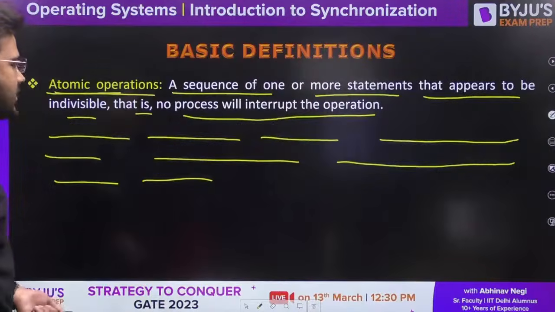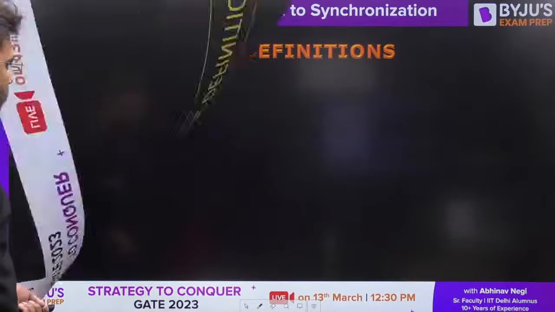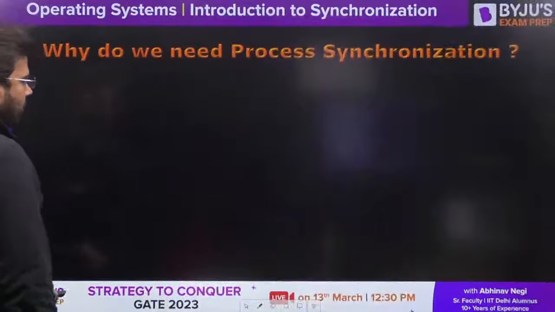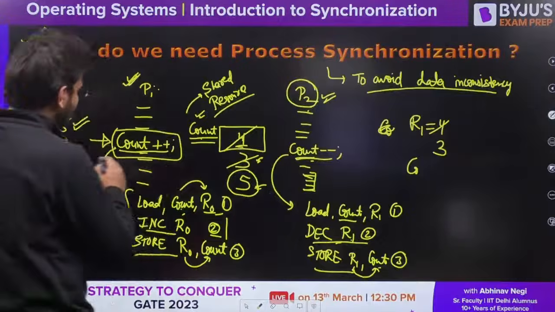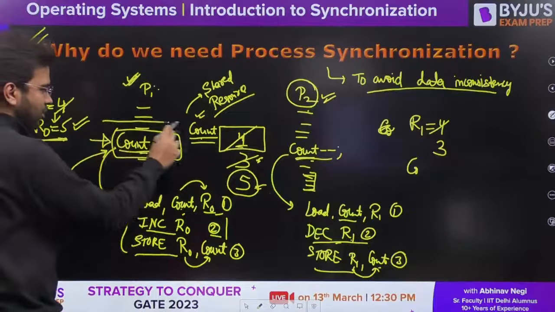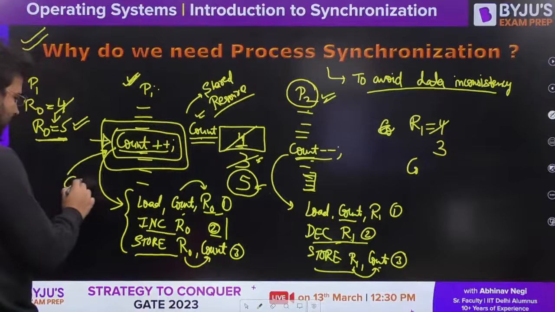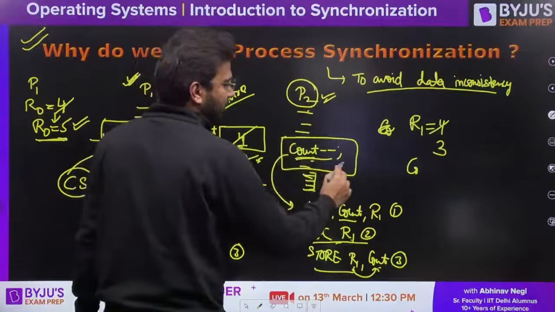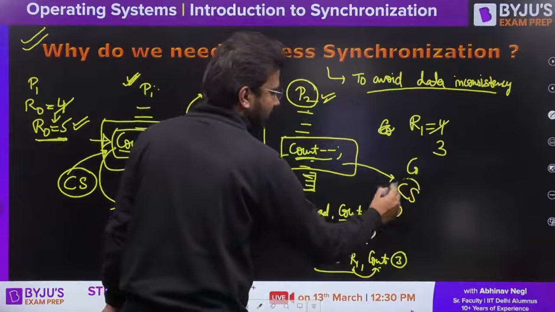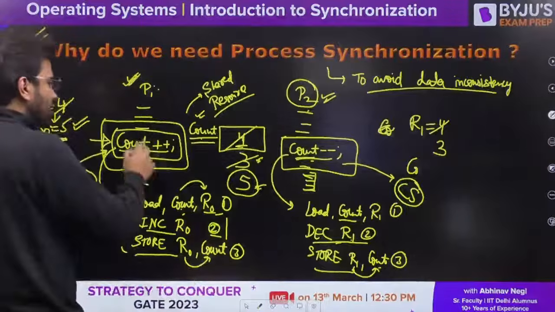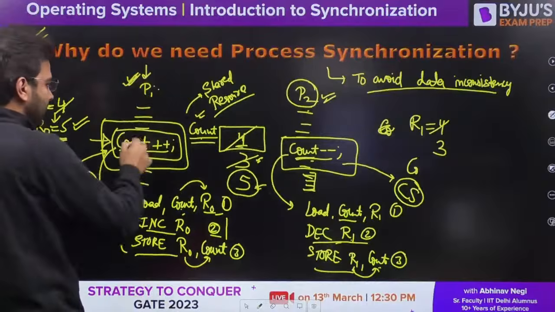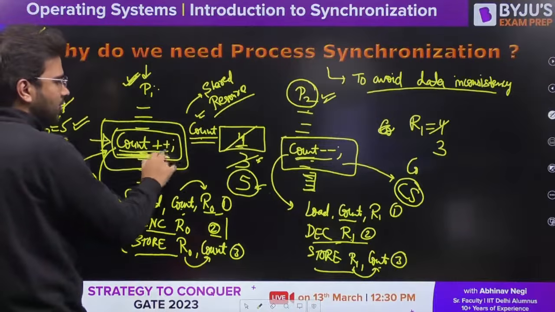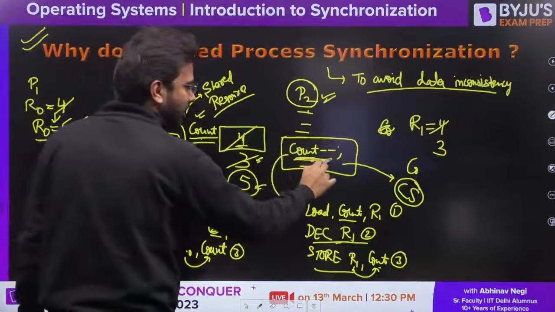Like here, you can see that this section of code is nothing but our critical section. Similarly, this piece of code is also our critical section. Why? Because in this P1 process, in this code, we are going to access this common or shared resource which is also being accessed by another process.